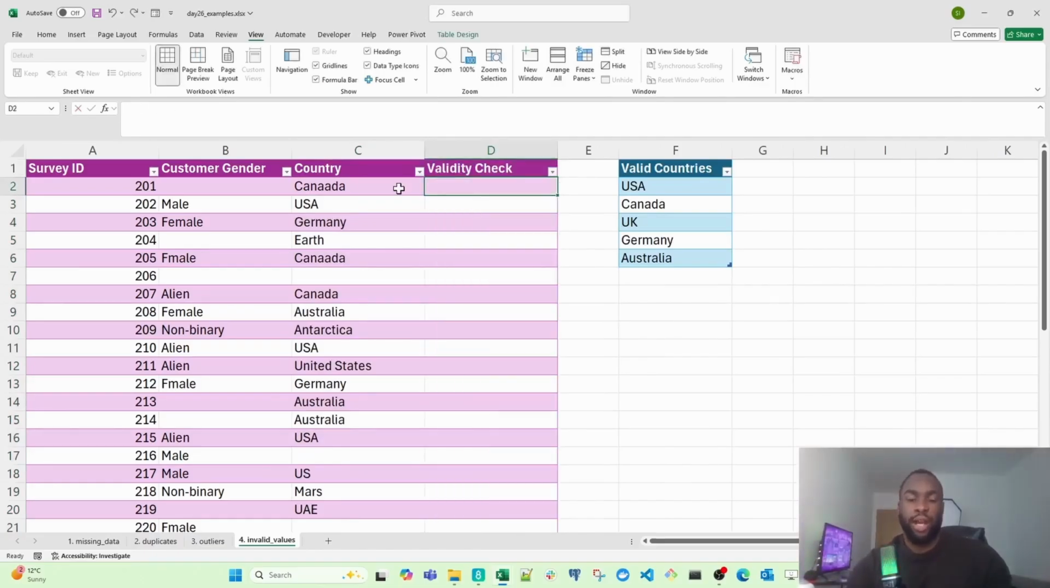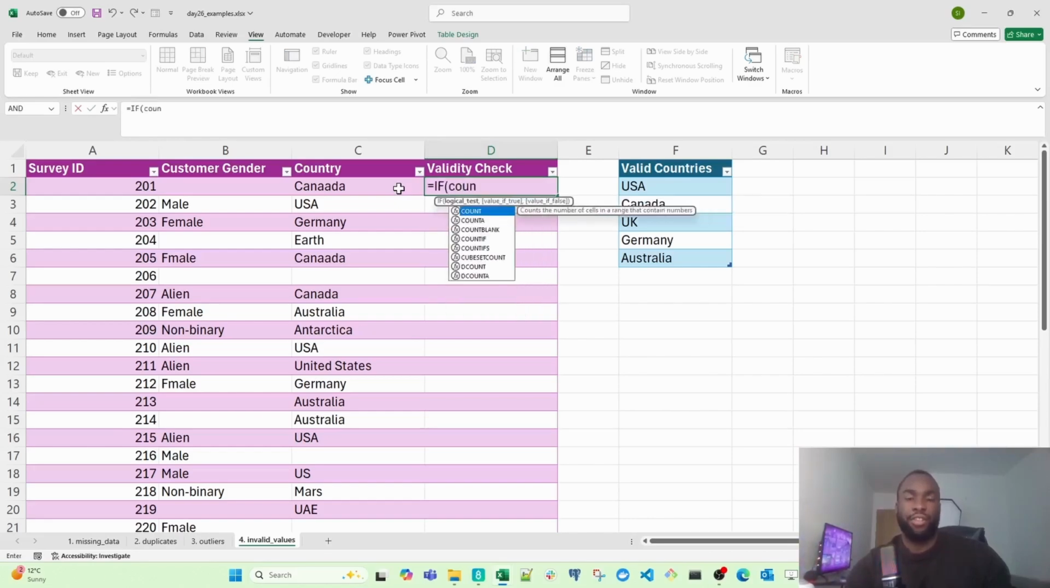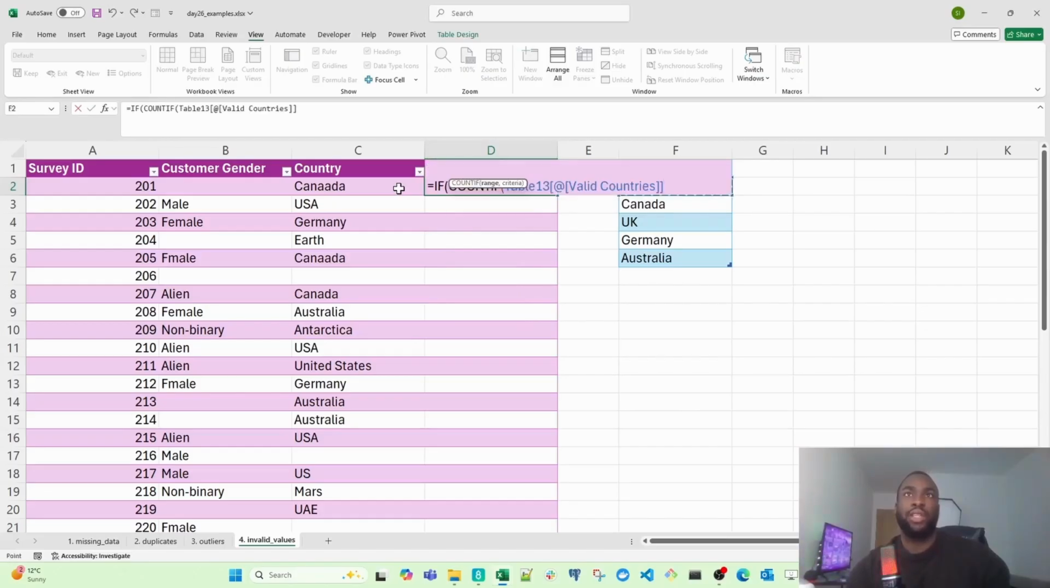So what I'm going to do is type in the IF function. And then inside the IF function, I'm going to add the COUNTIF function. And then our range will be the valid countries. So this is going to be our reference list. And then I'm going to select the active country, so the country in the row we're currently in. And then I'm going to close that with a bracket. And then I'll just type in greater than 0.